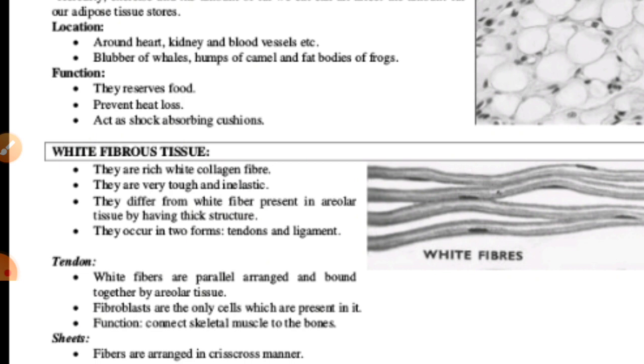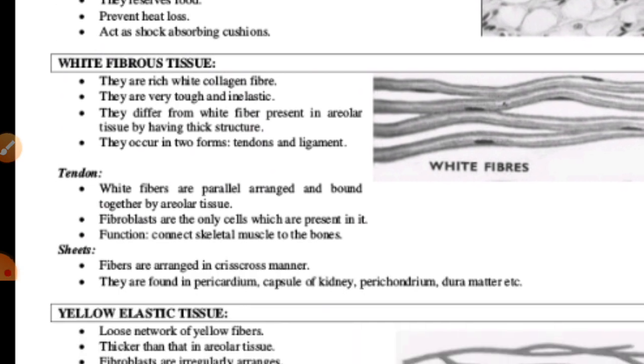If we talk about the tendons, the white fibrous connective tissue forms cords called tendons, and these join the skeletal muscles with the bones. The tissue found between the bones and muscles is the tendon, so this tissue helps in the interconnectivity between them.